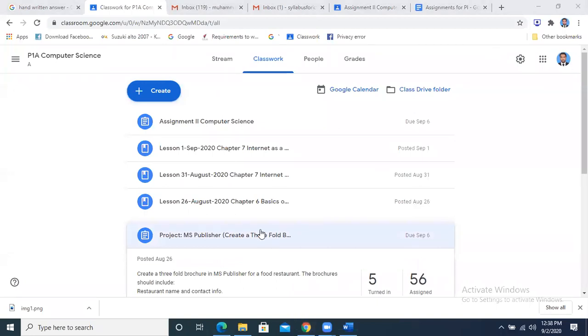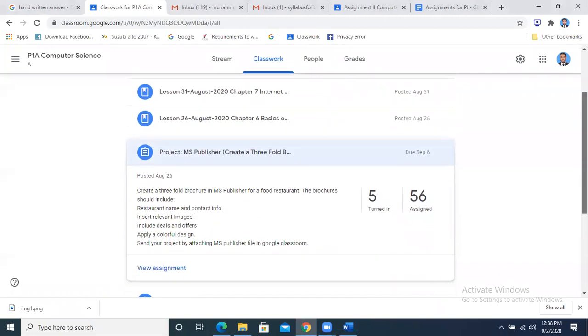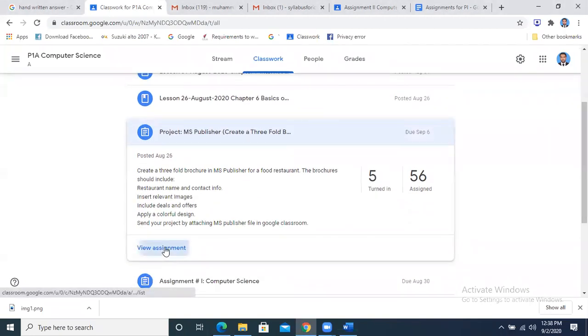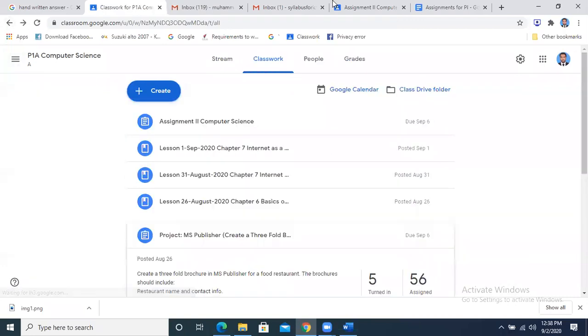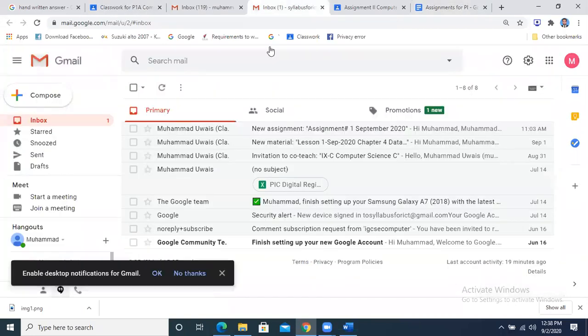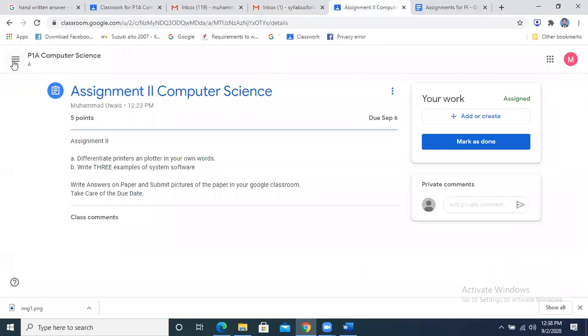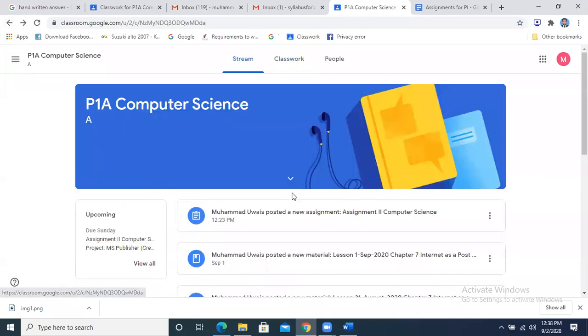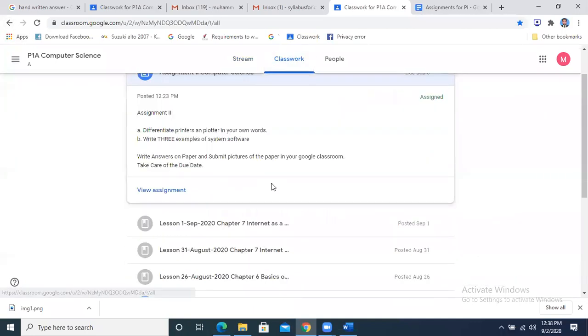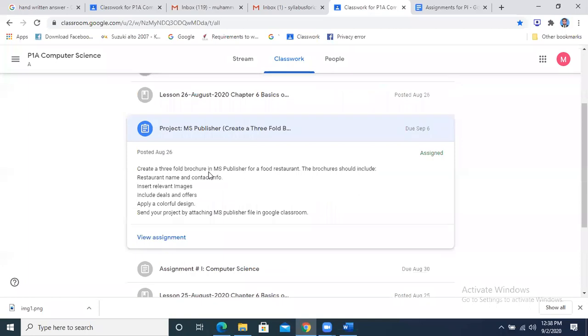ठीक है? सो यहाँ पे when you will go to the Microsoft Project, you will go to the view assignment, ठीक है? अब ये कैसे होगा, मैं as a student करके दिखाता हूँ आपको. ये जो स्टूडेंट अकाउंट है मेरा, I will go there. I have joined P1 as a student over here. Where is the project? Here is the project. Here is my project. ठीक है?